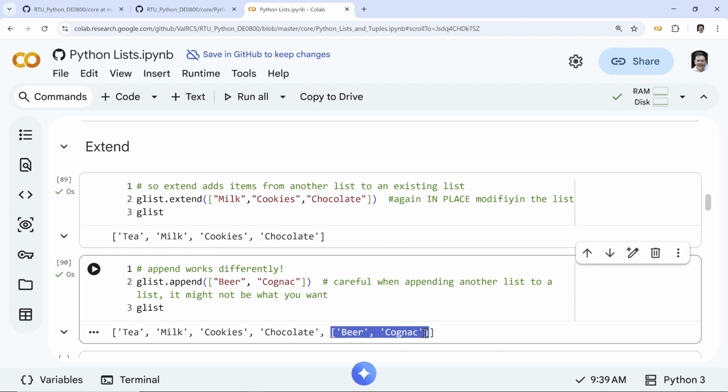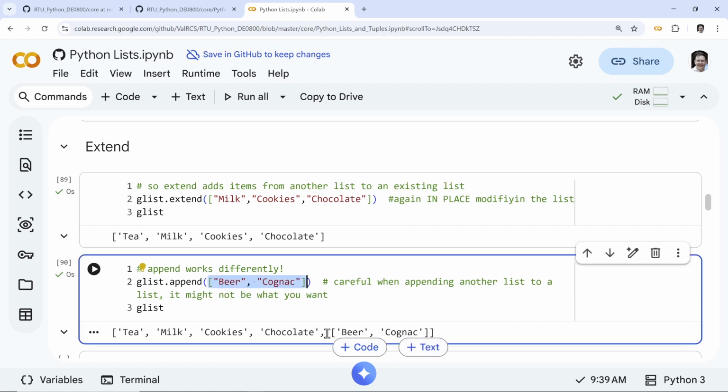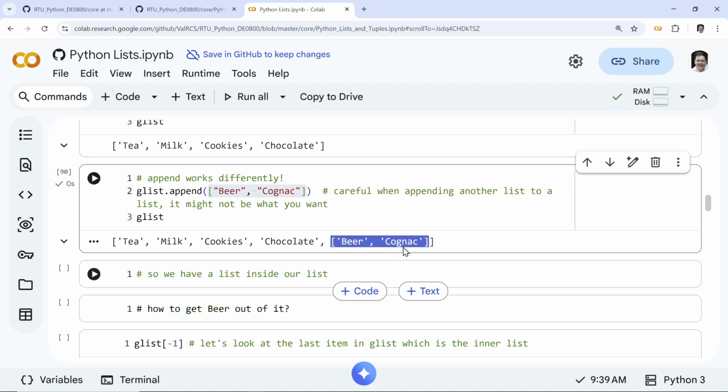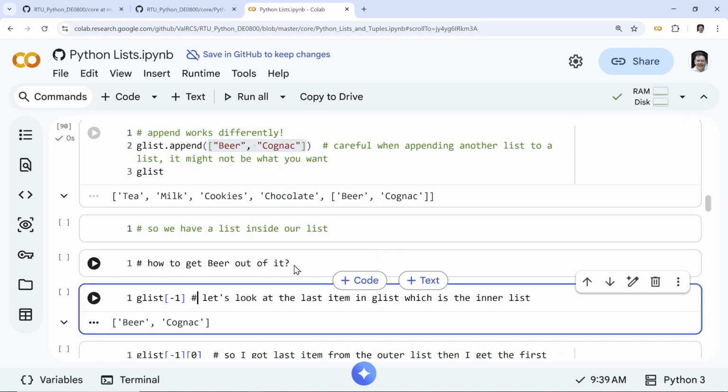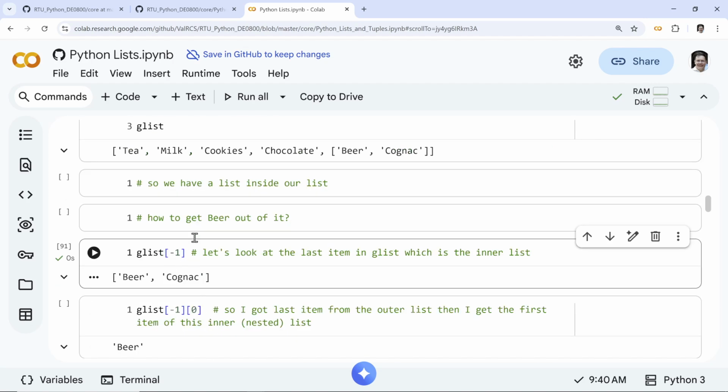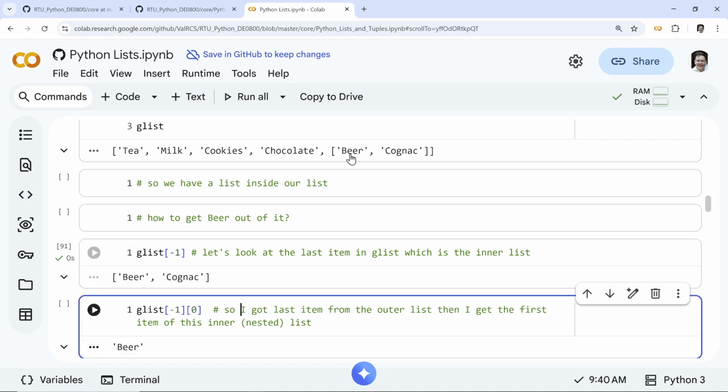Here I actually create a nested list. It's most likely not what you want. Maybe sometimes you do. But here, this beer, cognac is actually a new list inside the list. It's an item. So how do we get this beer out? Let's look at our last item. Maybe you want to access a nested list. This is a good time to check our nested list access. So glist, beer, cognac. Nice. So this accesses the last item. If you need the beer out of it, you will get glist minus 1, 0.